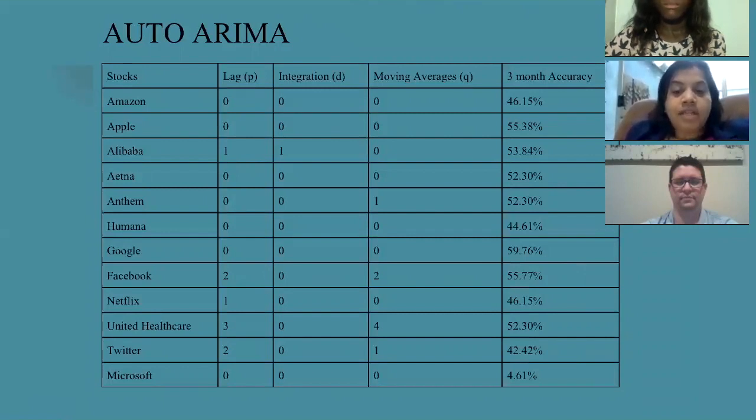From the above results, we can predict, say, the Twitter stock with 42% accuracy. But with the logistic model, we could predict the accuracy to be 54% for the same Twitter stock.